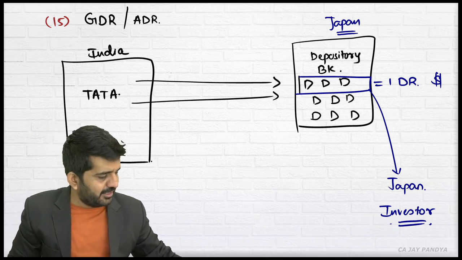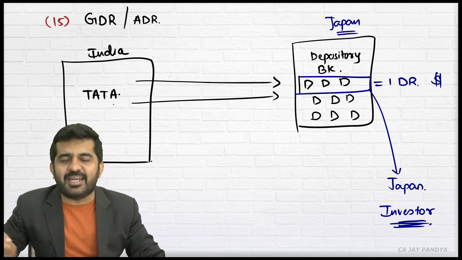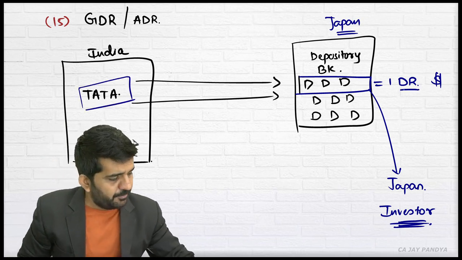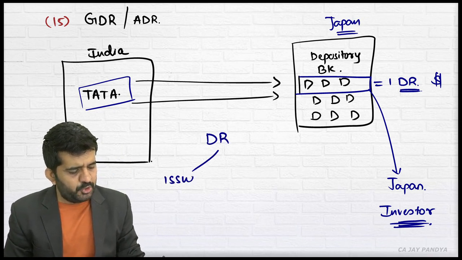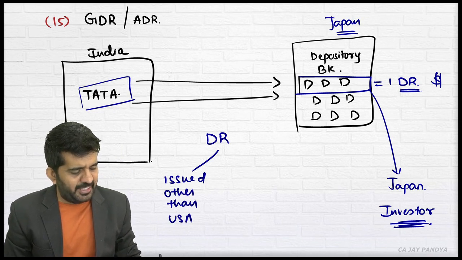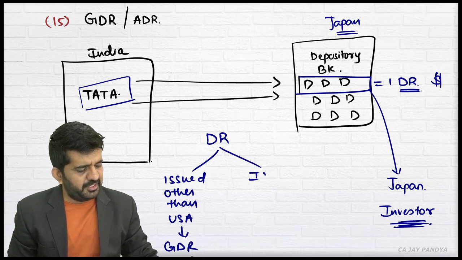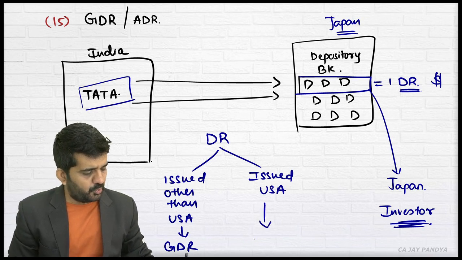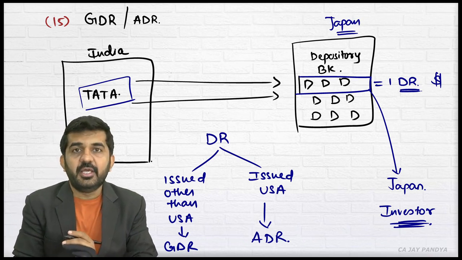Except voting right, this is an investor of Japan directly or indirectly investing in an Indian company, which is Tata. This depository receipt, if issued other than in USA, is known as GDR. If it is issued in USA, it is termed as ADR, which is nothing but American Depository Receipt.